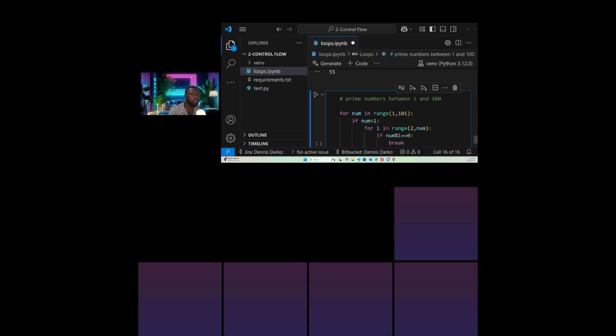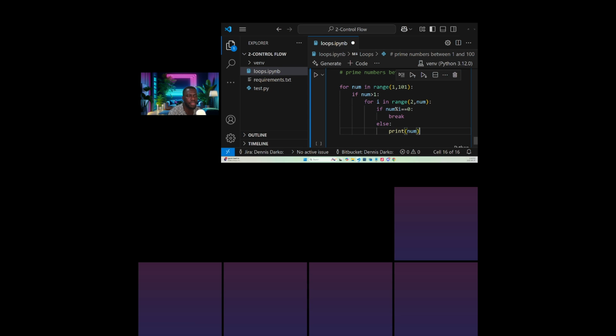So here, all that we want to do is find the prime numbers between 1 and 100. For the numbers that we will be holding from the range 1, 101, we set a condition whereby if that temporary variable is greater than 1, and for i, a new temporary variable, in range of 2, comma the number, which is the temporary variable from this range.